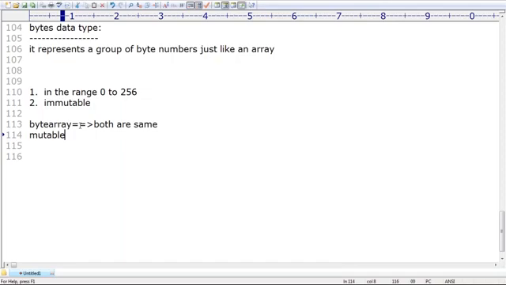What is the difference between bytes data type and bytearray? Respond.